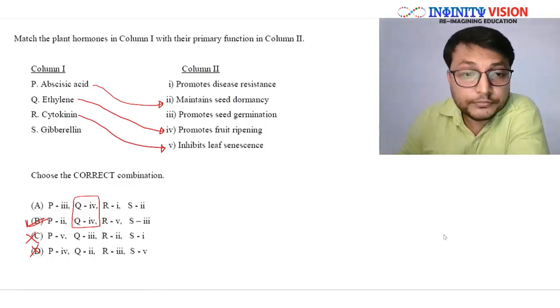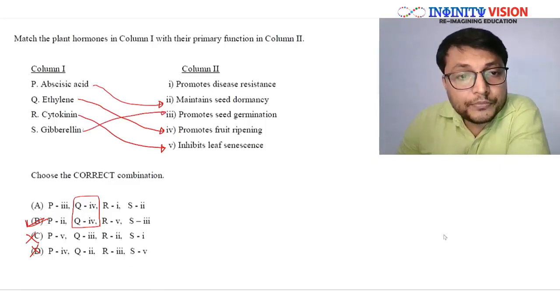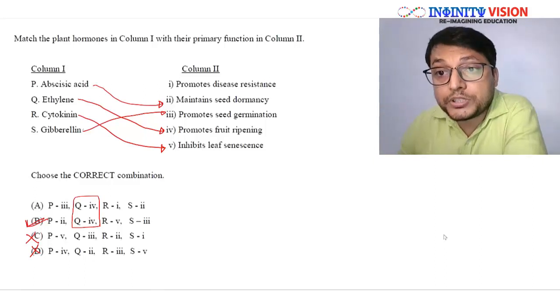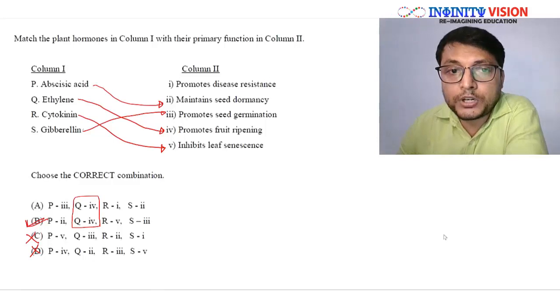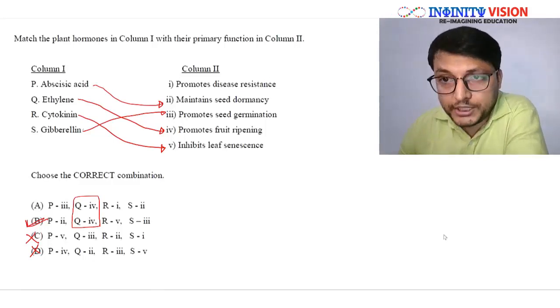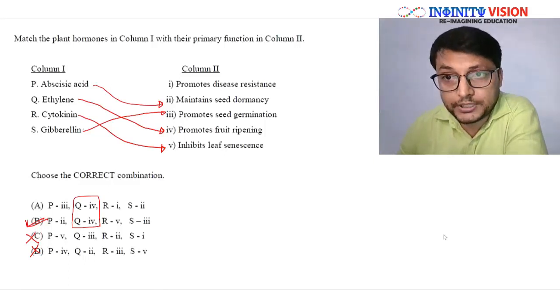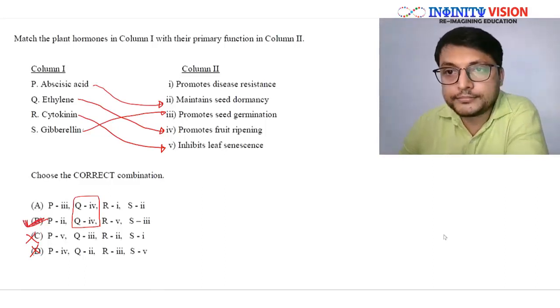We know it. Gibberellin is known to promote seed germination. In fact, it is used in horticulture and other farming techniques for inducing seed germination, especially in the brewing industry. Great, so the answer is B.